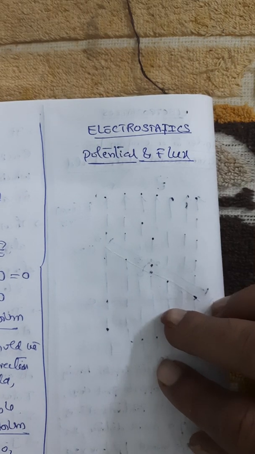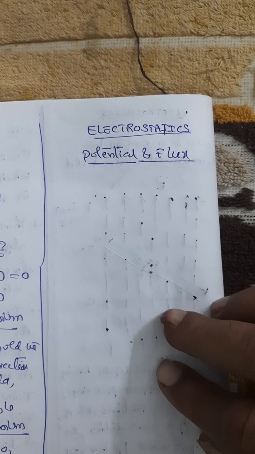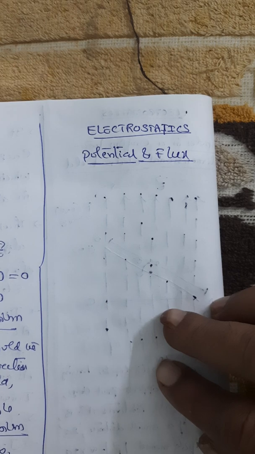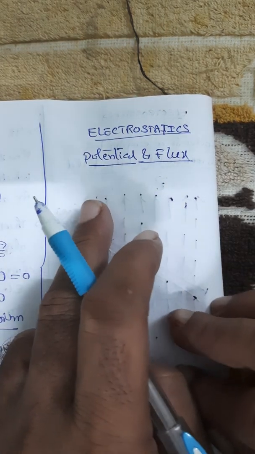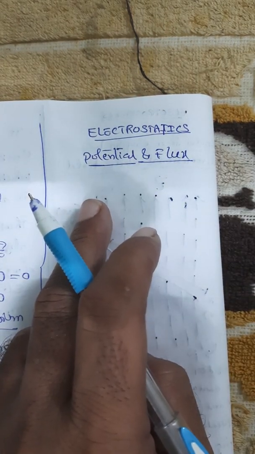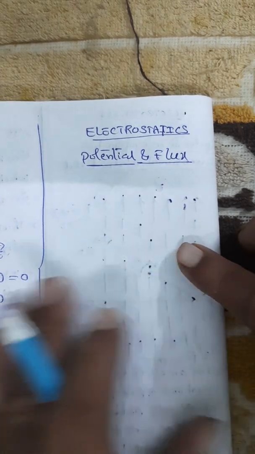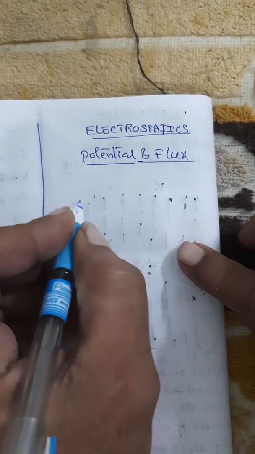Hi friends, till now we have seen and tried to understand electrostatics from the angle of electric charge and also from the angle of electric field. Now we shall try to understand the electrostatics concept from the angle of yet another approach known as potential and flux. But before going to understanding electrostatic potential and electrostatic flux, let us recollect few basics as an introduction.